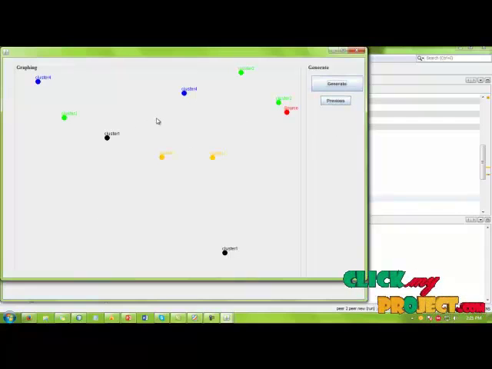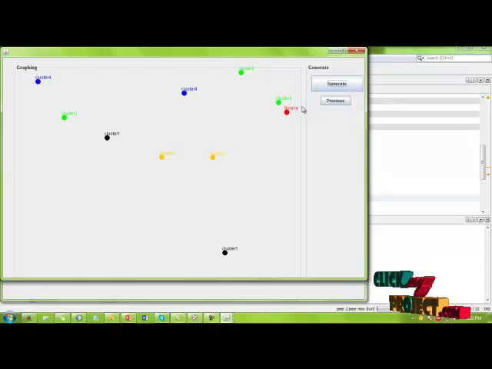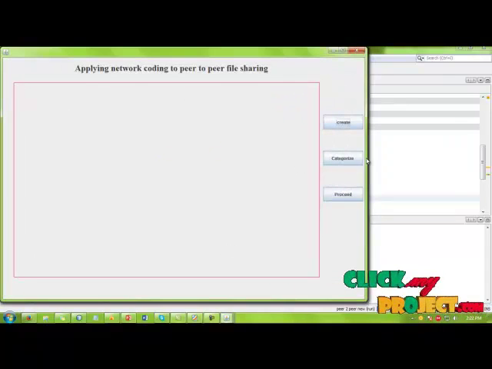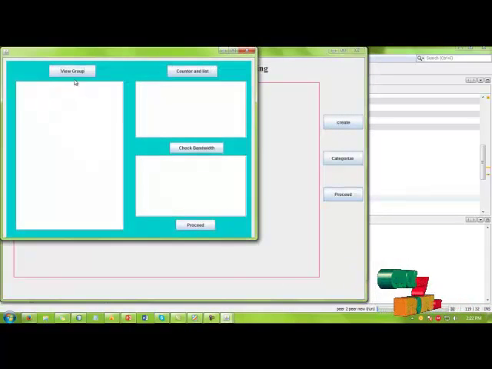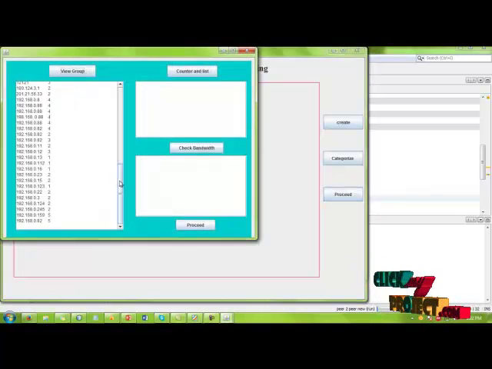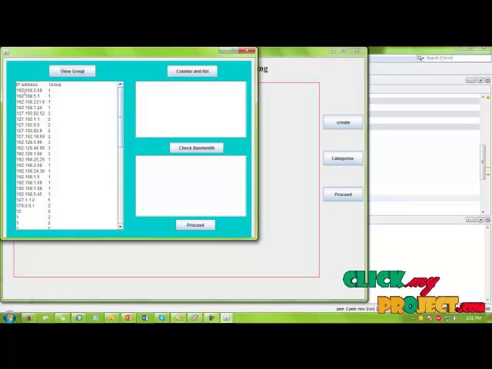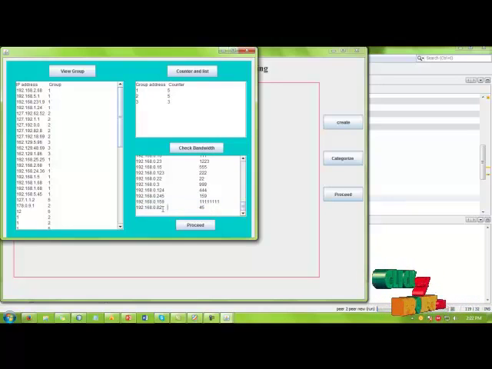Here it clustered those nodes and fixed one node as the source. After that click the proceed button and view group. These are all the IP addresses and the groups in the existing counter and list. These are the group addresses and their counts. Click the bandwidth to see the previous IP addresses and their given bandwidth.